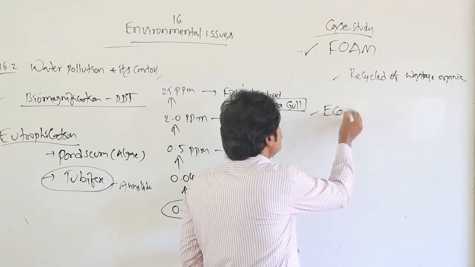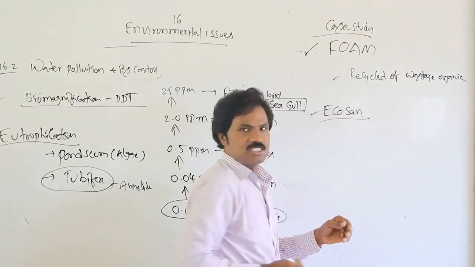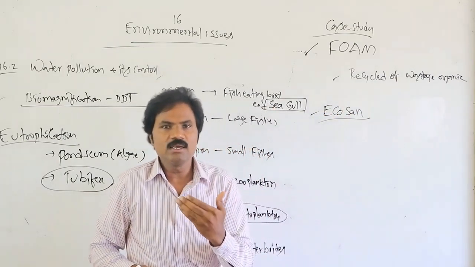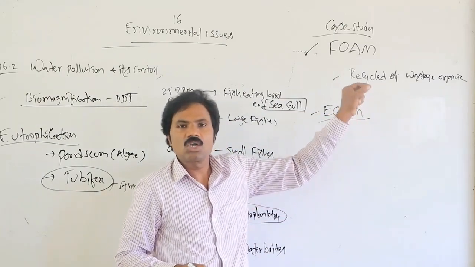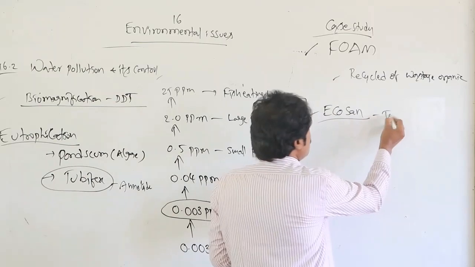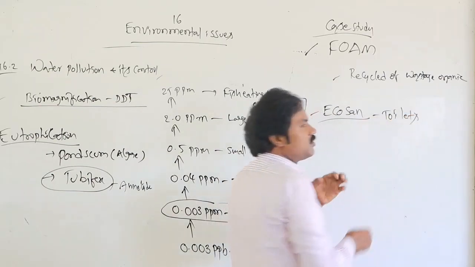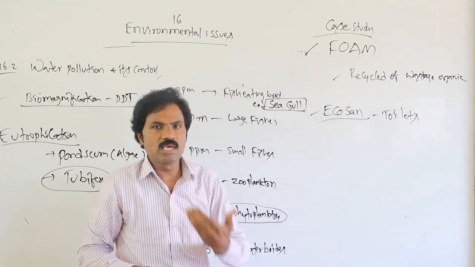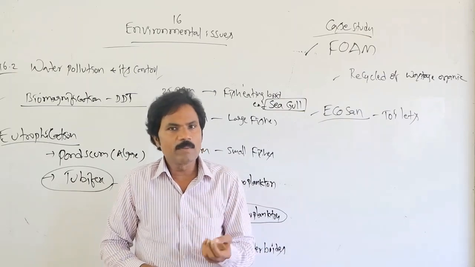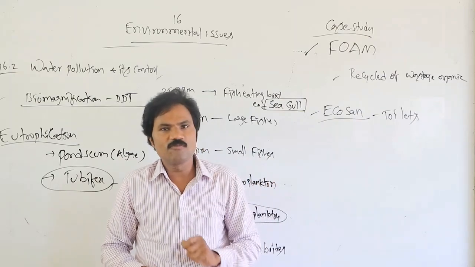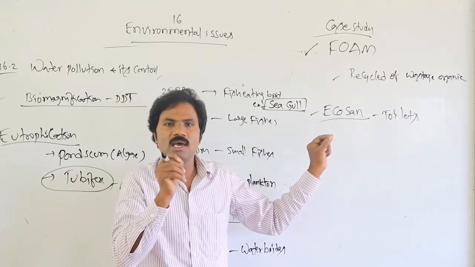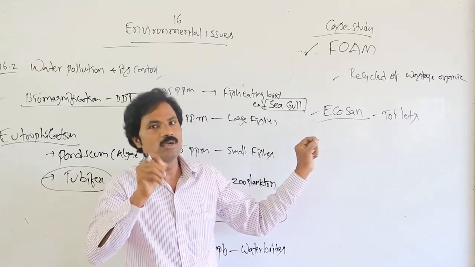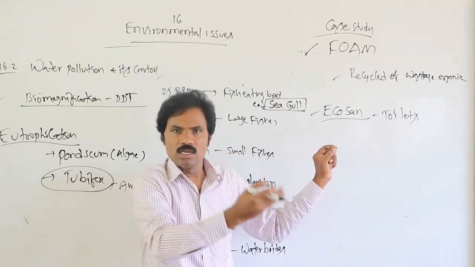Another method is eco-sanitization, ecologically friendly sanitization of toilets. That means bio-toilets, eco-sanitized toilets. As of 2005, more than 200 eco-sanitized toilets or bio-toilets were placed in our country.